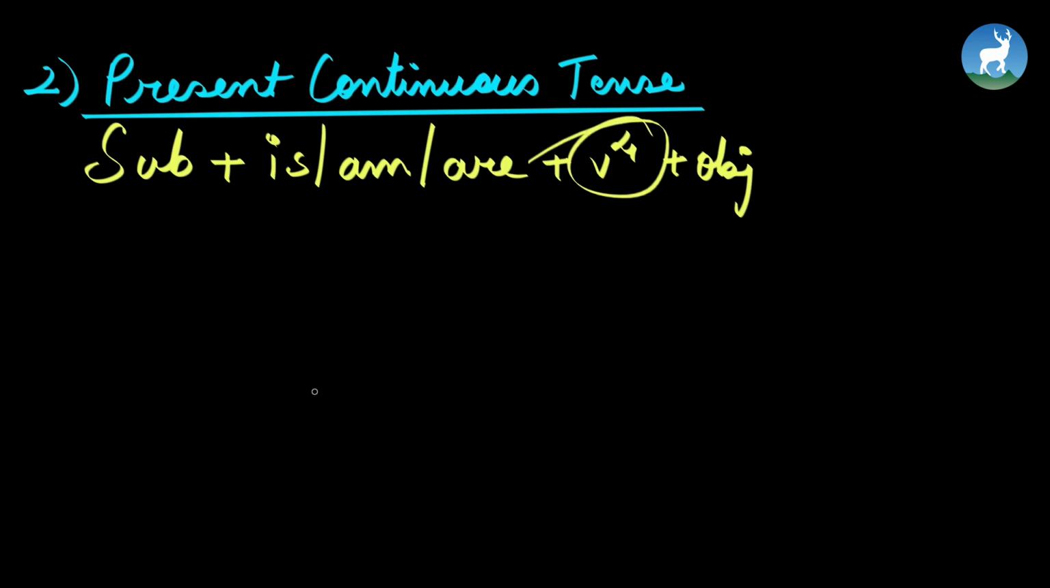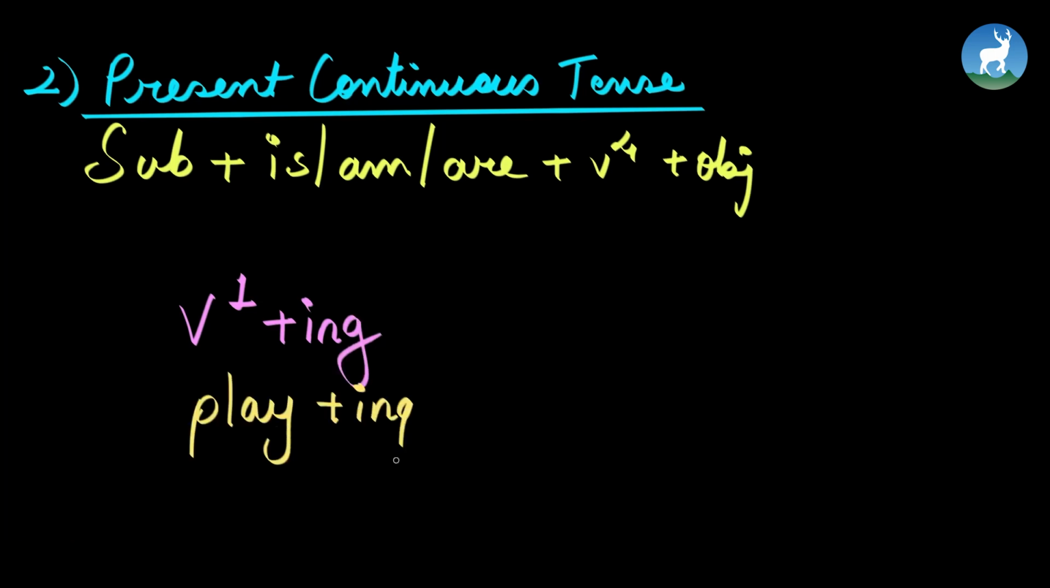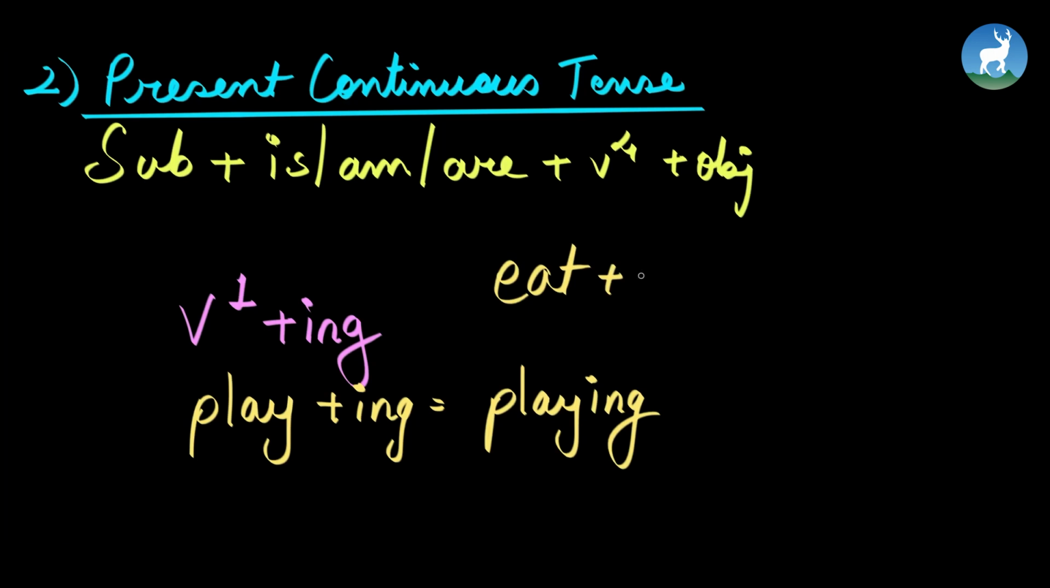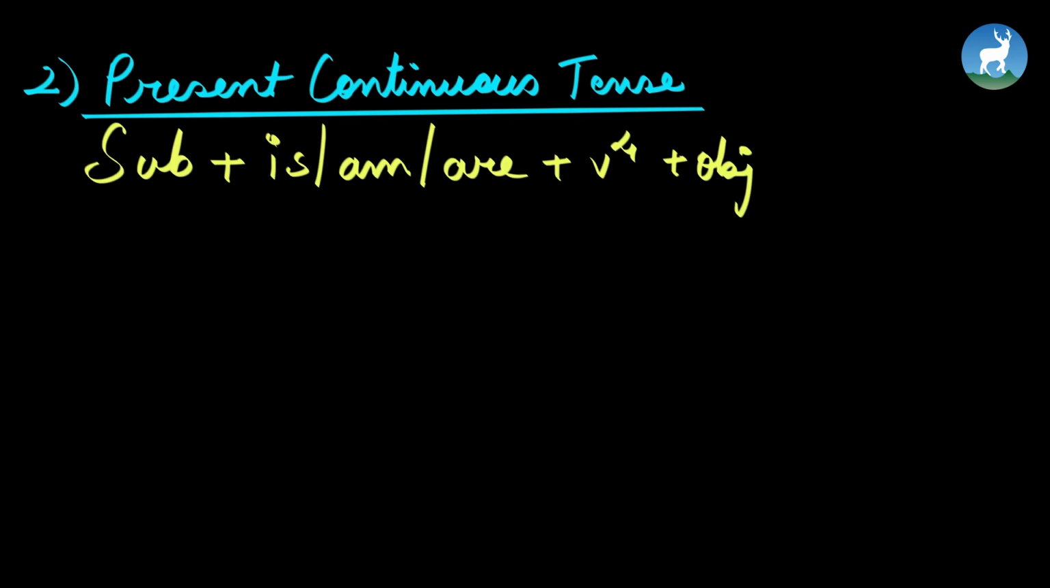So before that, let's understand what V4 is. V4 is simply V1 plus ing. For example, play plus ing makes playing. Eats plus ing makes eating. So you get the gist. Let's talk about sentence examples.